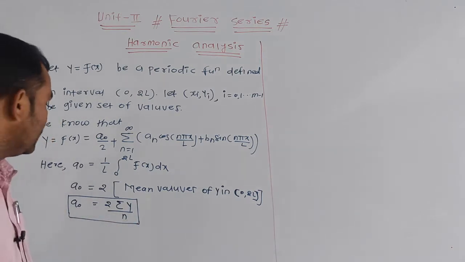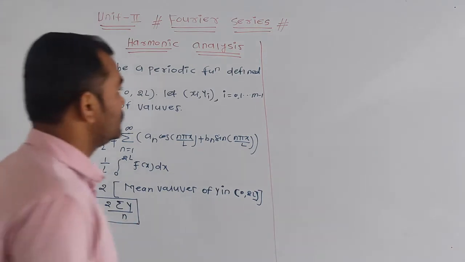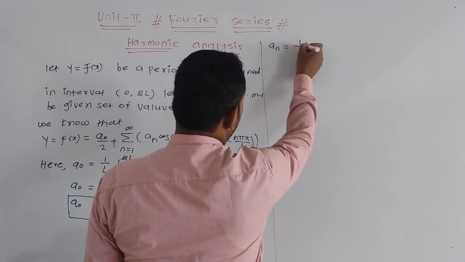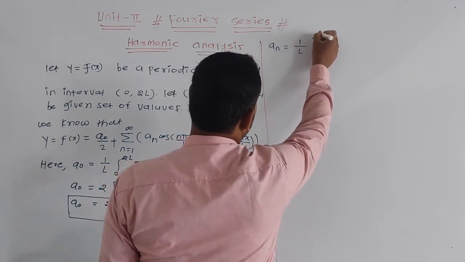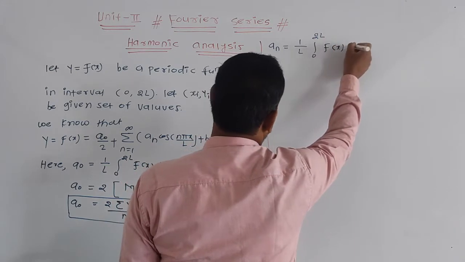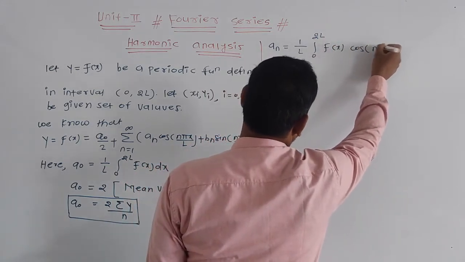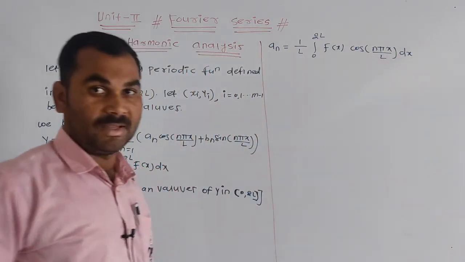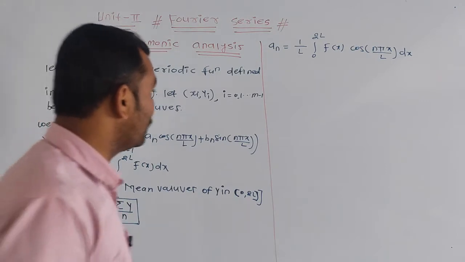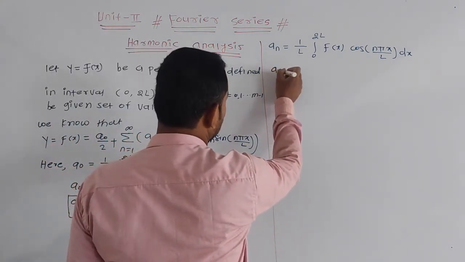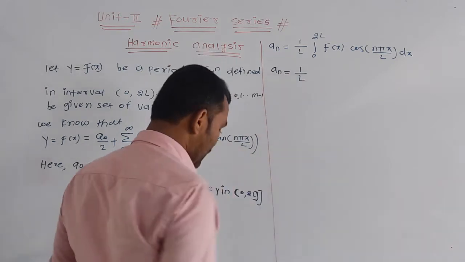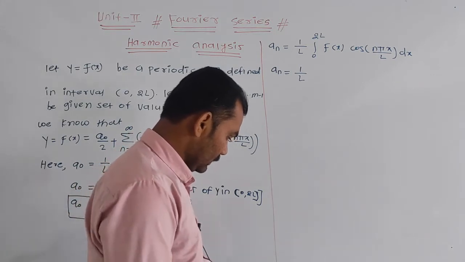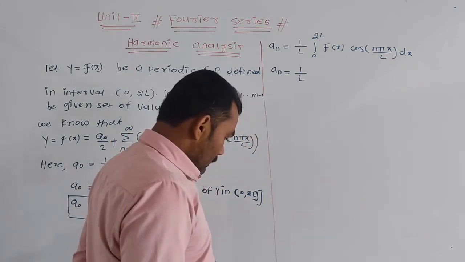Then the value of an, we know that an is 1 upon l integration 0 to 2l f of x cos n pi x divided by l into dx. Correct, this is your value of an. But here we have to use this formula.